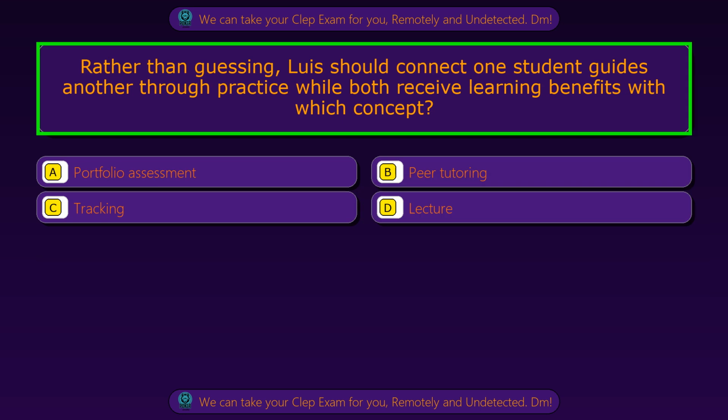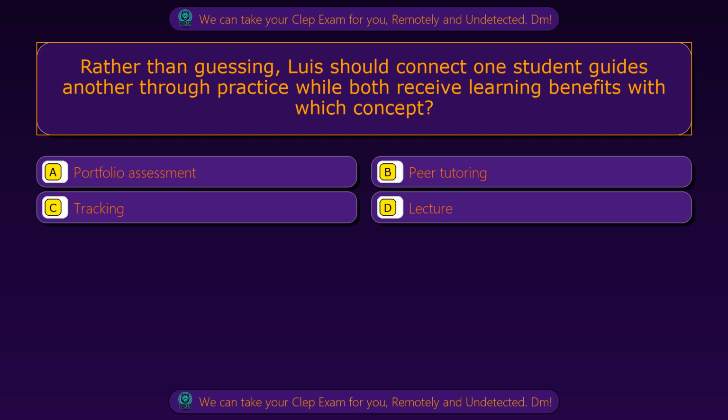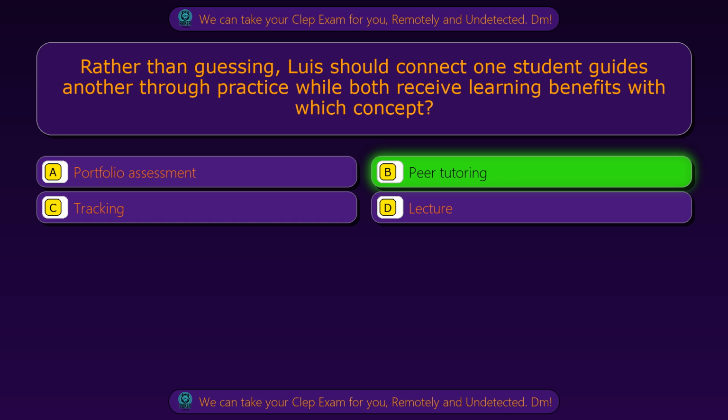Question 80. Rather than guessing, Luis should connect one student guides another through practice, where both receive learning benefits, with which concept? Option A, portfolio assessment. Option B, peer tutoring. Option C, tracking. Option D, lecture. The correct answer is option B, peer tutoring.